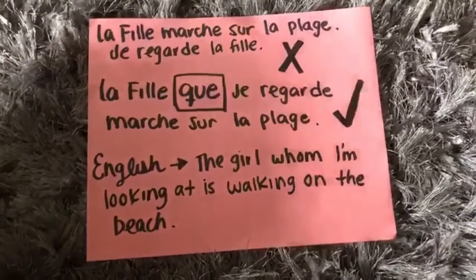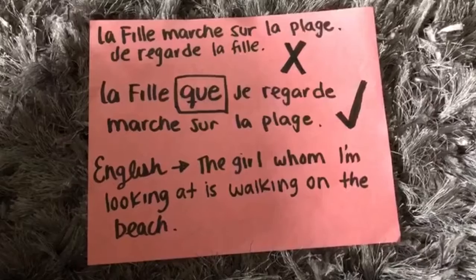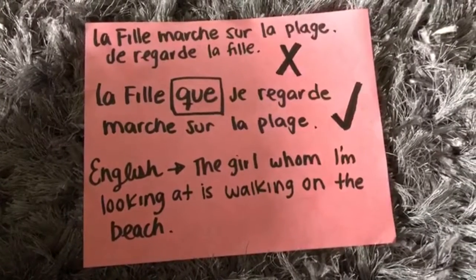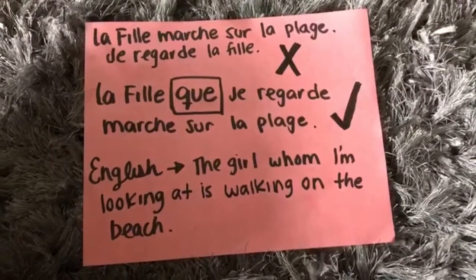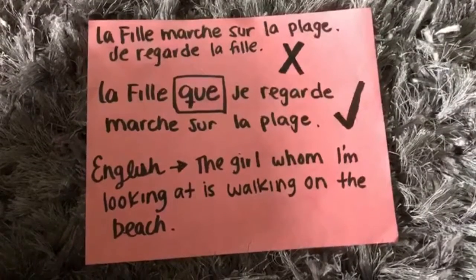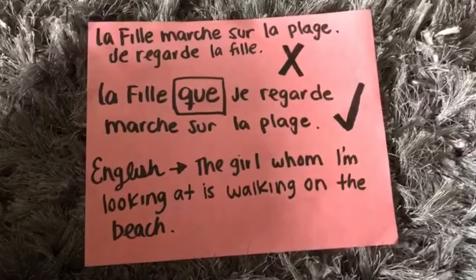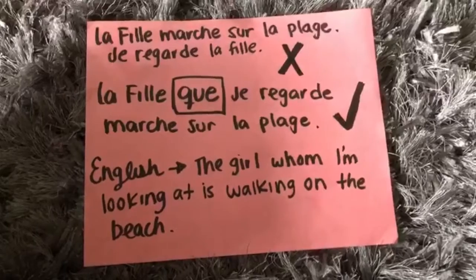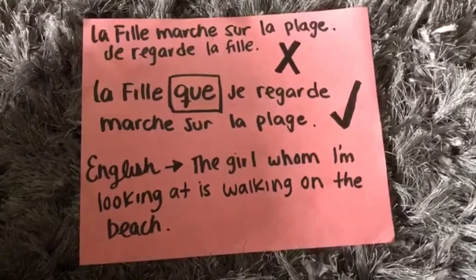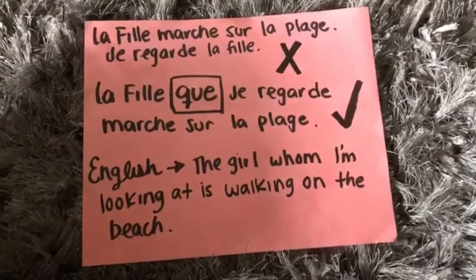The correct one is la fille marche sur la plage. Je regarde la fille. And the correct one is la fille que je regarde marche sur la plage. Here, we added the que instead of the second fille. In English, it will look like this. The girl whom I'm looking at is walking on the beach.